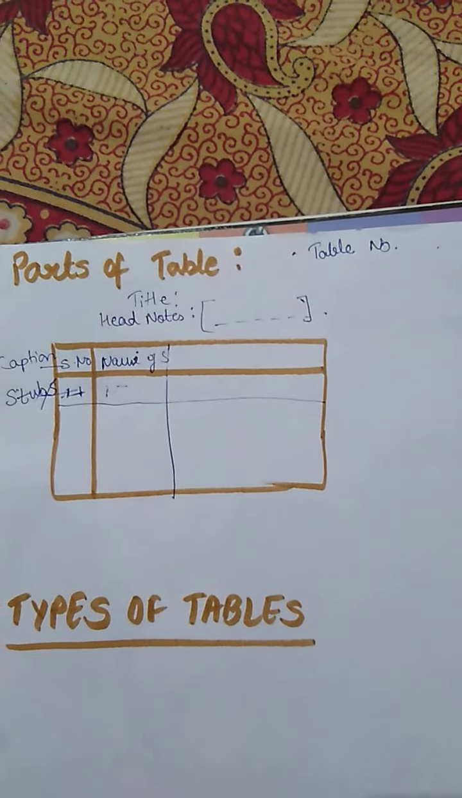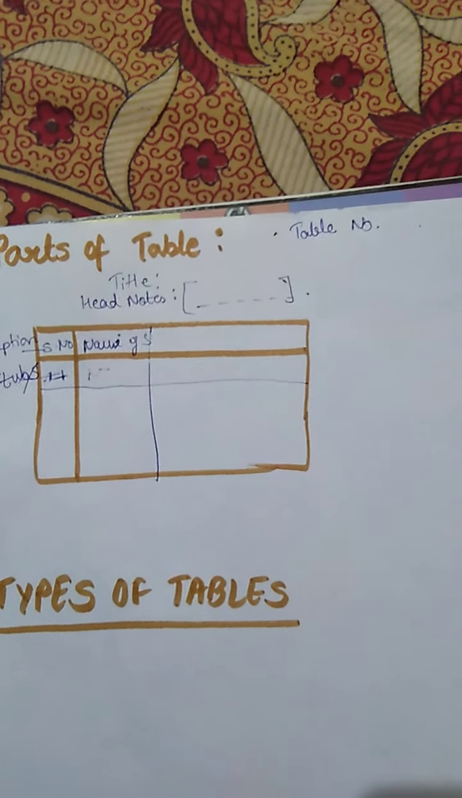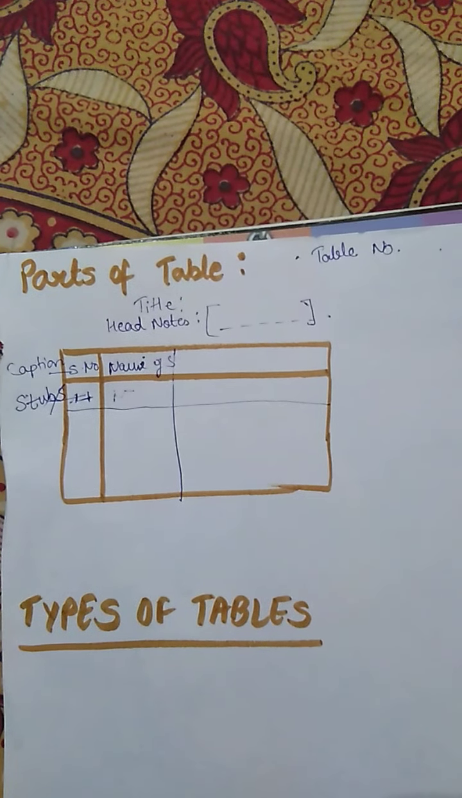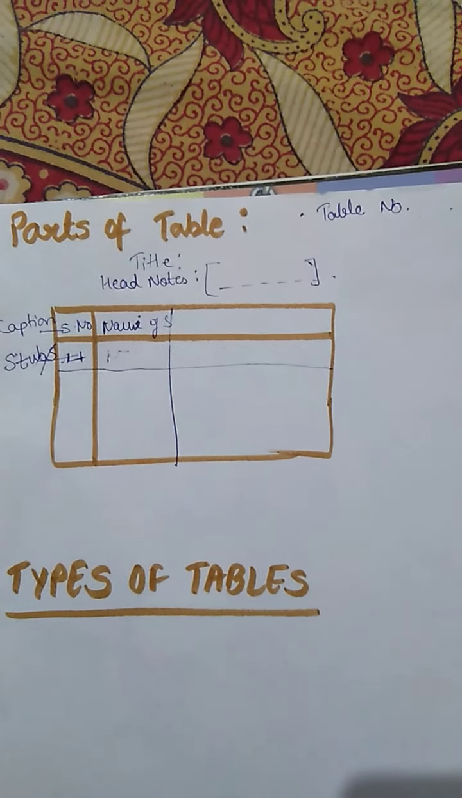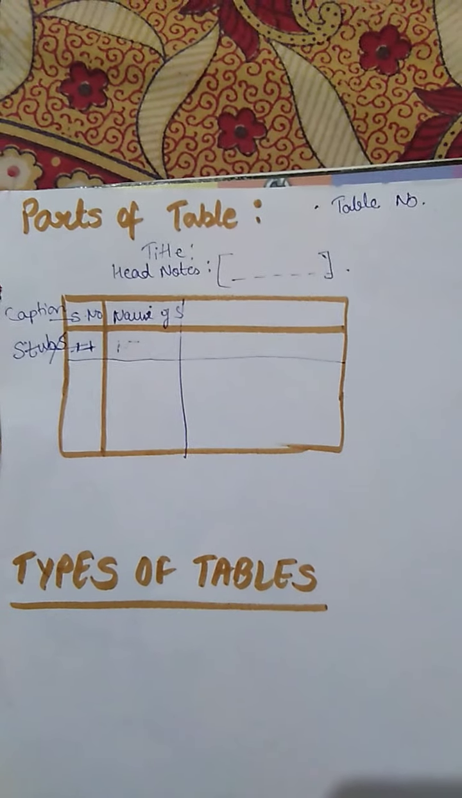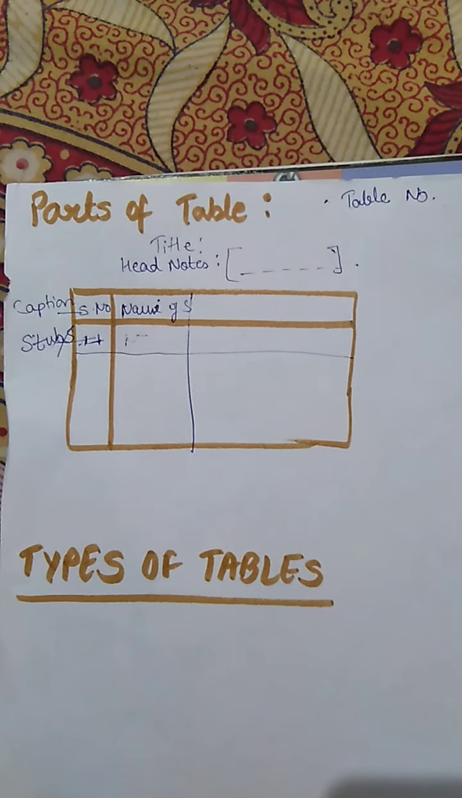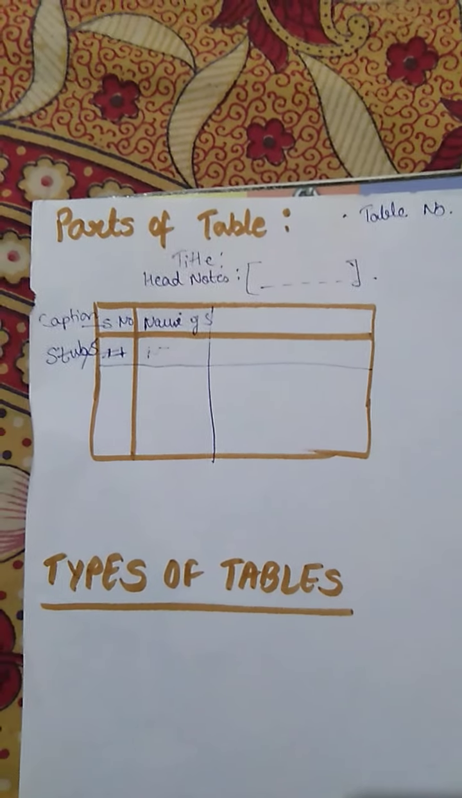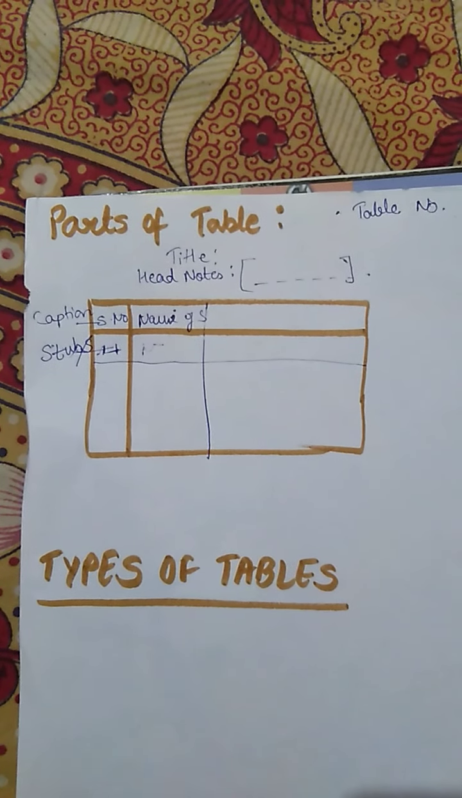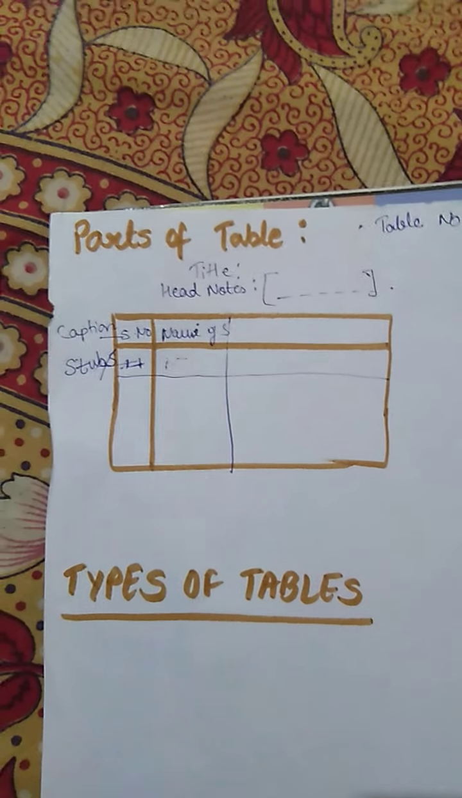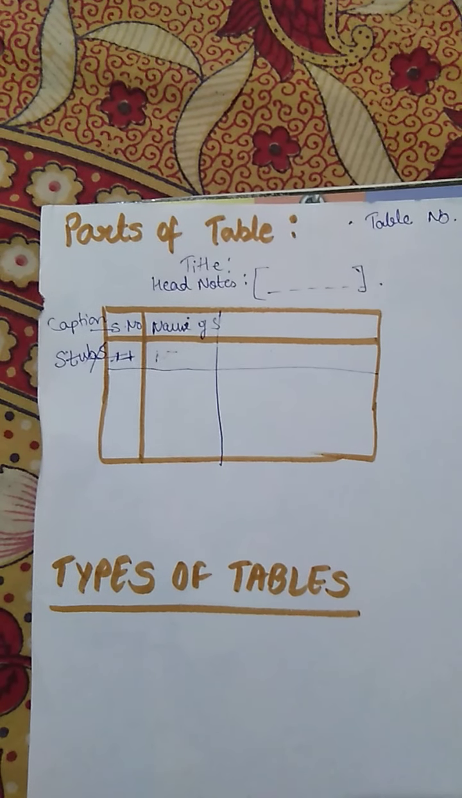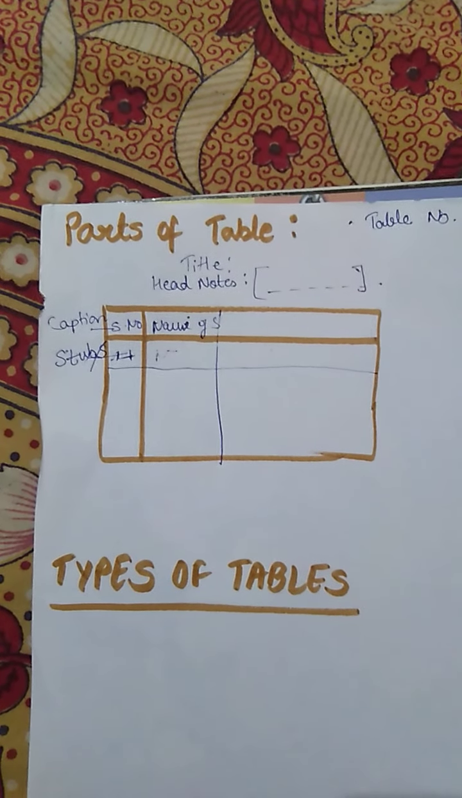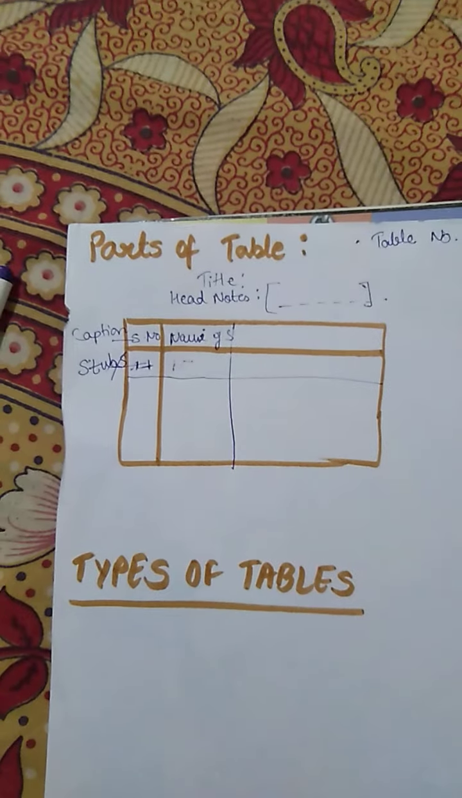So in the parts of a table, first we have discussed the table number. It should be placed at the top of the table. One to 2 centimeter below the table number there is the title. The title should be according to the content, and it should be self-explanatory. Then come the head notes. They are also placed below the title, and they should be in the form of brackets for further description. And then we have read about the captions and stubs. The caption is the heading given to the vertical columns, and stubs are the headings given to the horizontal rows.